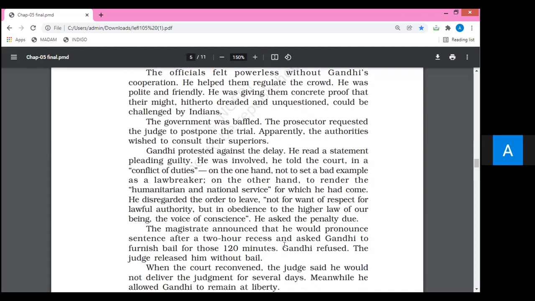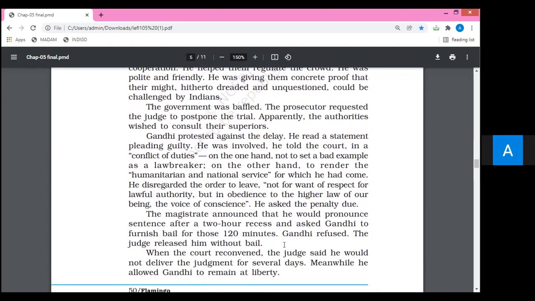Move to the next. The magistrate announced that he would pronounce the sentence after a 2-hour recess and asked Gandhi to furnish bail for those 120 minutes. The magistrate had declared that he would declare the sentence, the punishment, after a 120-minute break. Recess here means break. And he asked Gandhiji to furnish bail for those 120 minutes.